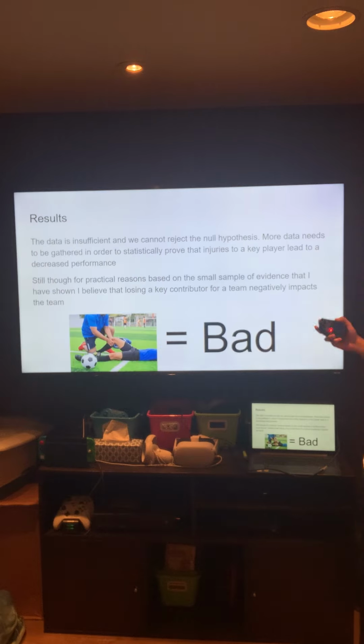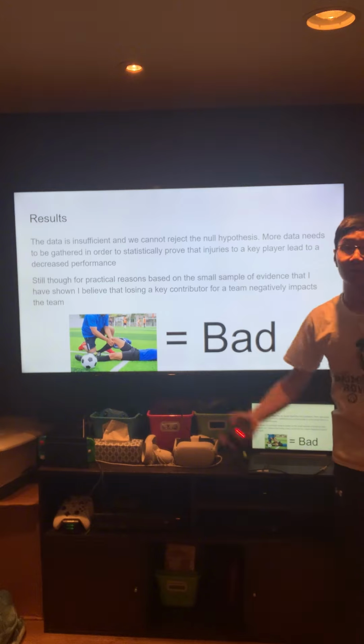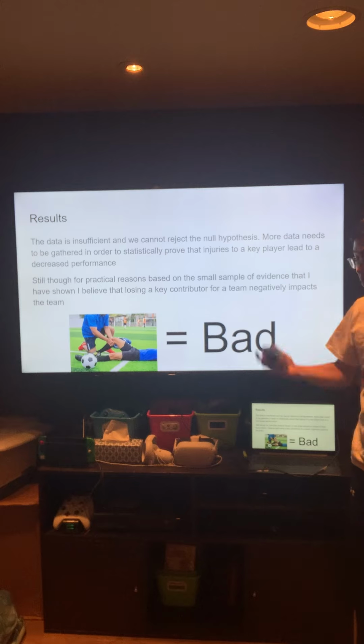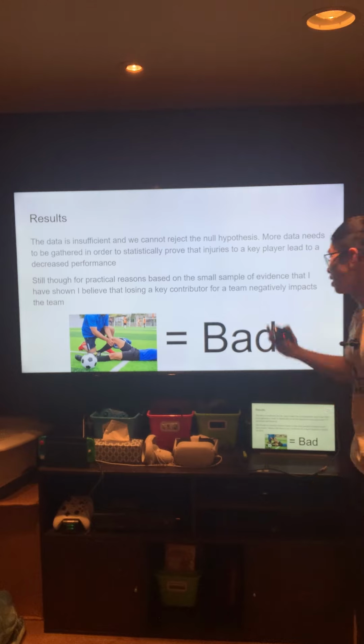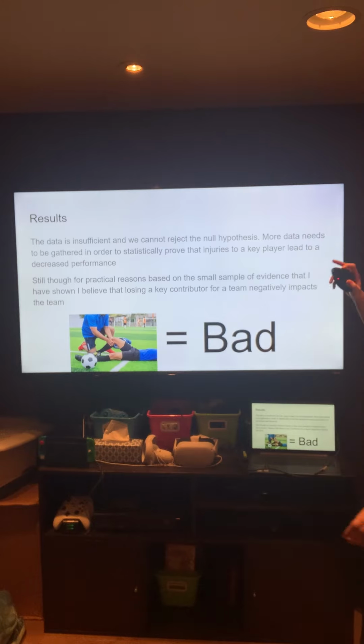But I will say that even though the data is insufficient and we cannot reject the null hypothesis, for practical reasons, based on the sample of evidence I have shown, I believe that losing a key contributor is still a massive loss for a team, right? Obviously, if you lose Nikita Kucherov or Klay Thompson, it's going to be a decreased team performance. I mean, that's just a given, right? Injury equals bad. More research needs to be done to probably prove the correct results.